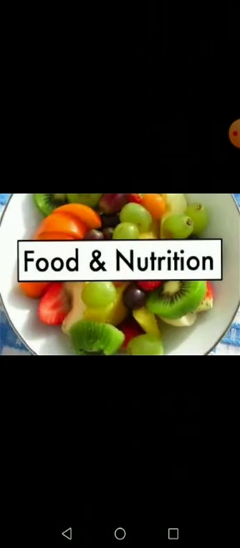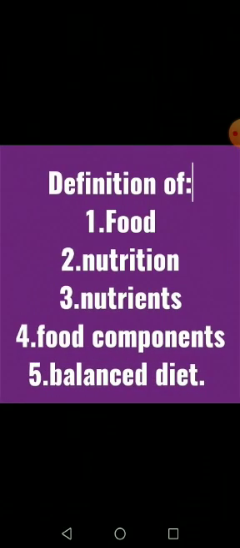I'm your teacher of class 4 from PMGHS-II, and today we have a lecture on food and nutrition. So first have a look on the outline of this lecture. In this lecture we have to learn about the definition of food, nutrition, nutrients, food components and a balanced diet. So, first, have a look on the definition of food.